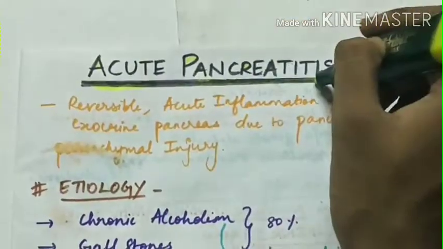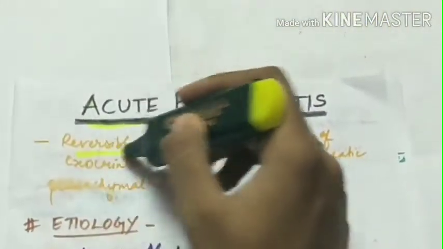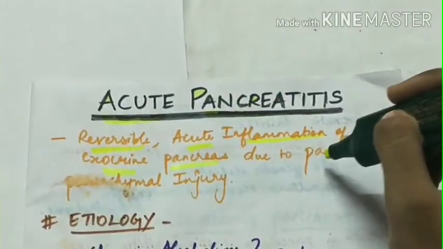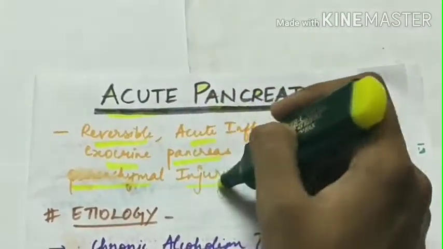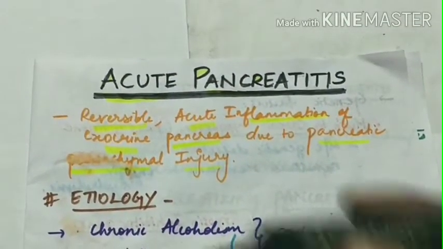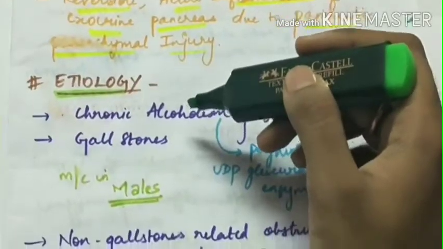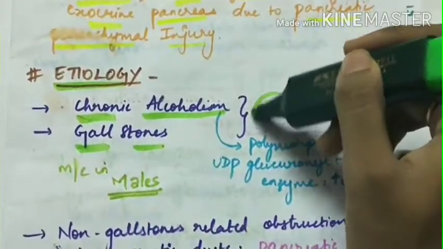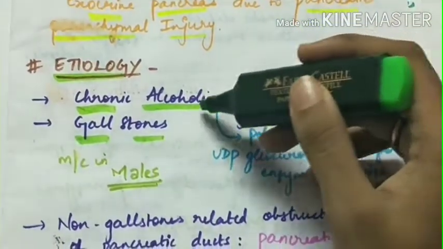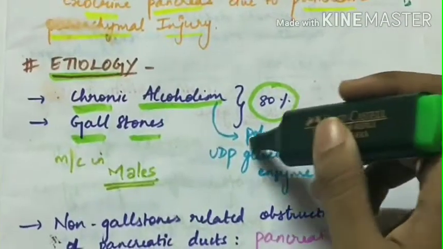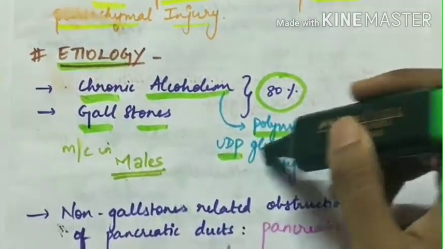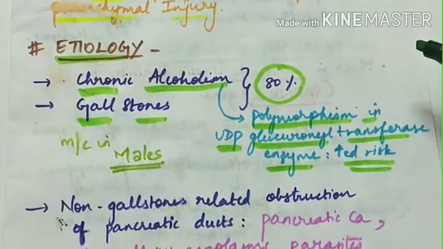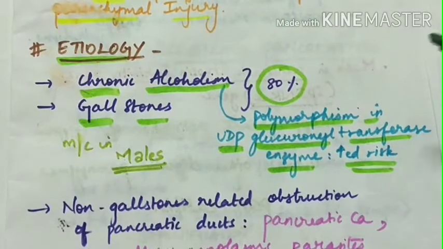Acute pancreatitis. Acute pancreatitis is a reversible acute inflammation of the exocrine pancreas due to pancreatic parenchymal injury. Etiology of acute pancreatitis. The important risk factors are chronic alcoholism and gallstones, which account for 80%. Chronic alcoholism leads to polymorphism in the UDP glucuronide transferase enzyme, which increases the risk for development of acute pancreatitis. It is more commonly seen in males.